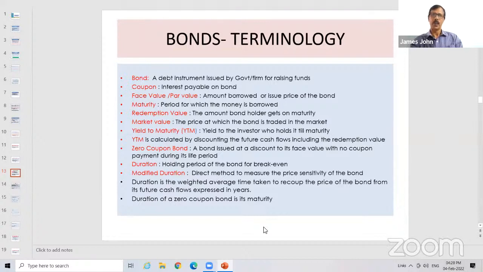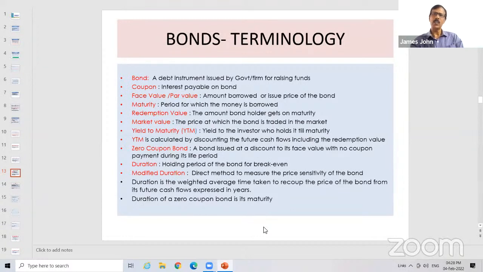That is YTM. And here, YTM is calculated by discounting the future cash flow, including the redemption value. Remember YTM, or how do you calculate YTM? You have to take into account all the cash flow. I'll explain in bond mechanism how it works. So all the cash flow, the coupon payment and the maturity value, entire thing you discount and you can arrive at a particular percentage, and that is called the YTM.